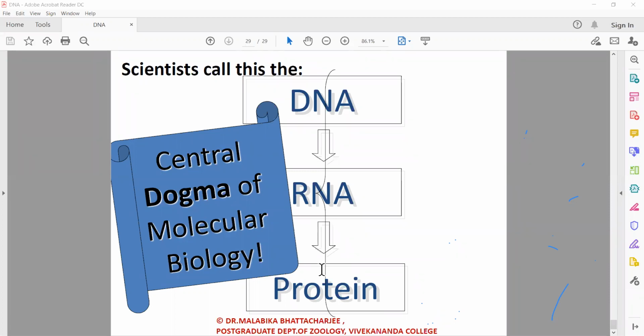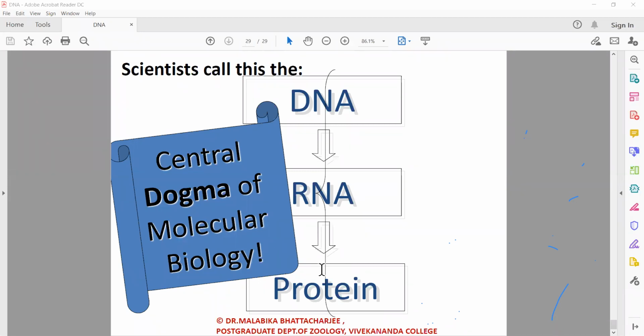What does central dogma mean? It means belief. So when you enter the subject of molecular biology, you have to believe that the genetic material is the DNA, which is true, and the information is percolating from DNA to RNA, which is also true, and from RNA to protein. Later on, in around the 1980s, another famous scientist, David Baltimore,